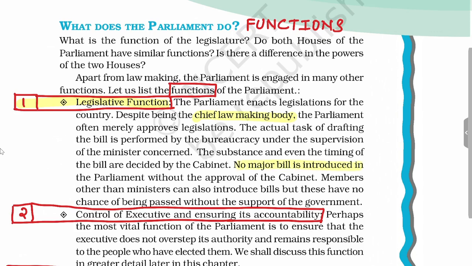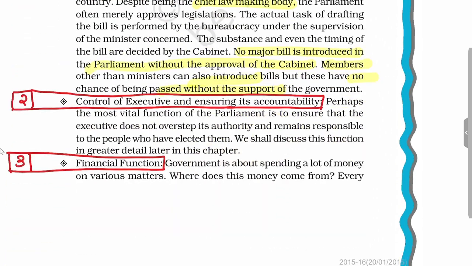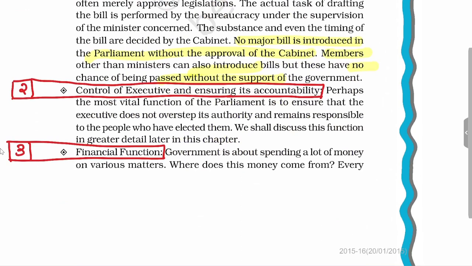No major bill can be introduced in the Parliament without the approval of the Cabinet. Other members can also introduce a bill, but the chance of it passing is very less because the majority is with the Cabinet.